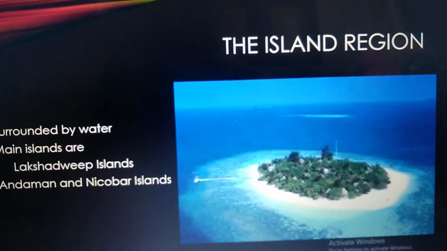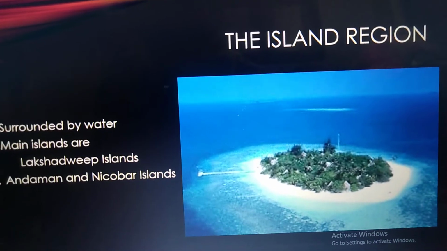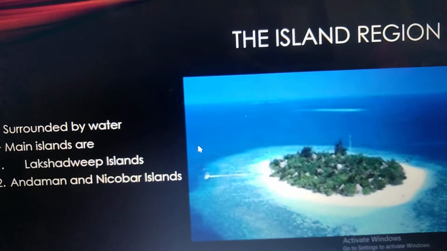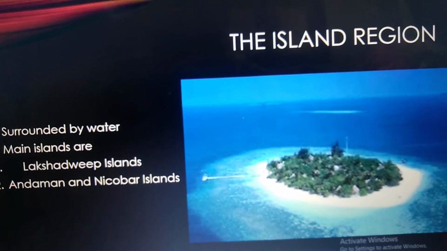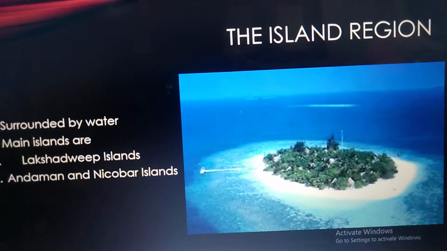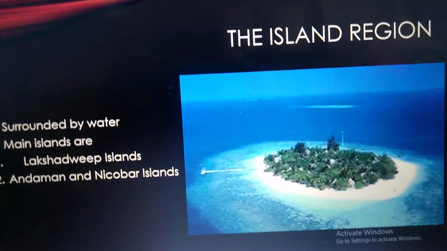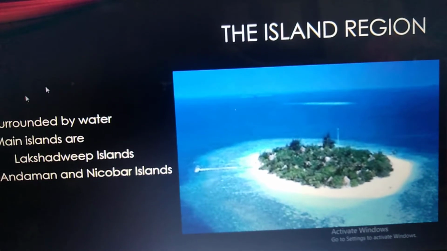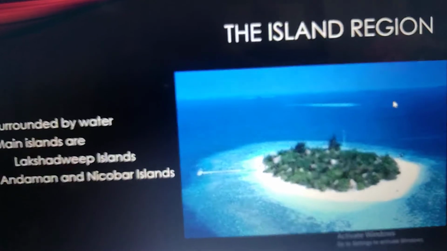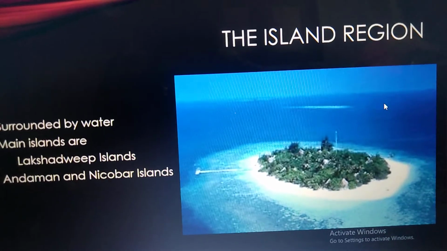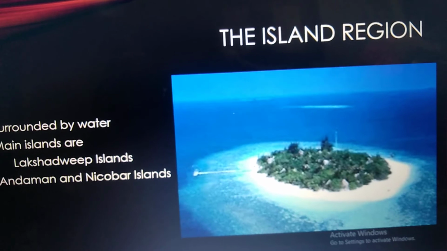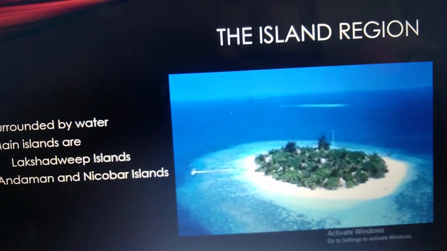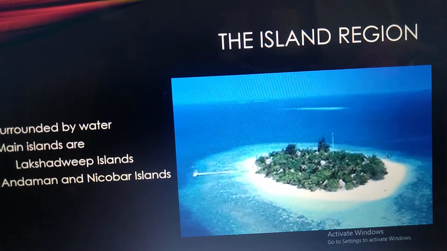Next, the island regions. An island is an area that is completely surrounded by water. The main island groups of India are the Lakshadweep Islands and the Andaman and Nicobar Islands. This is the Lakshadweep Island. The Lakshadweep Islands are a group of islands in the Arabian Sea. The largest group of islands in India are the Andaman and Nicobar Islands in the Bay of Bengal.